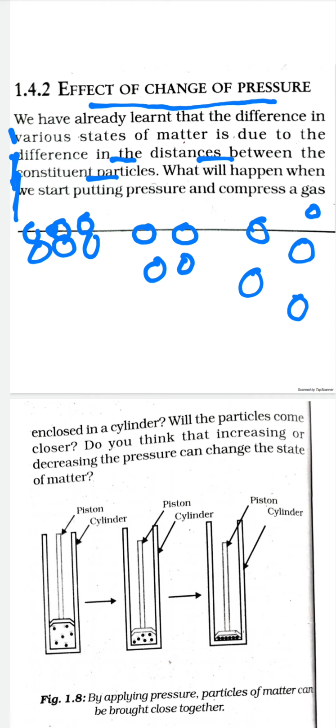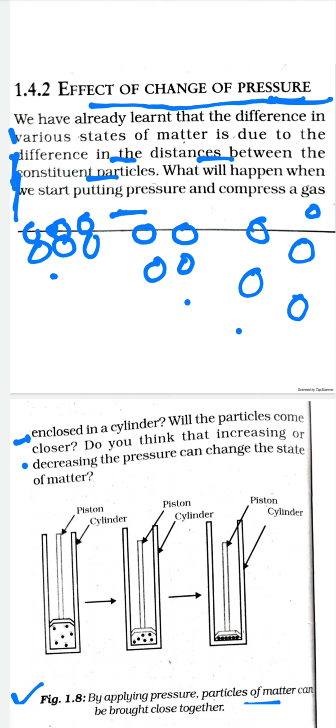We are going to study what happens when we change the pressure over these states of matter. What will happen when we start increasing pressure and compress a gas enclosed in a cylinder? Will the particles come closer? Do you think that increasing or decreasing the pressure can change the state of matter? To understand this, we look at figure 1.8. This figure says that by applying pressure, particles of matter can be brought close together.